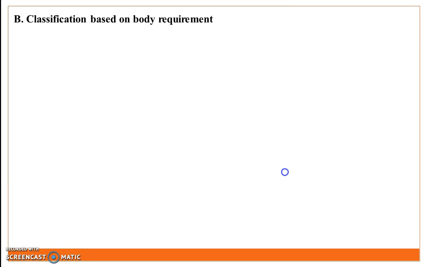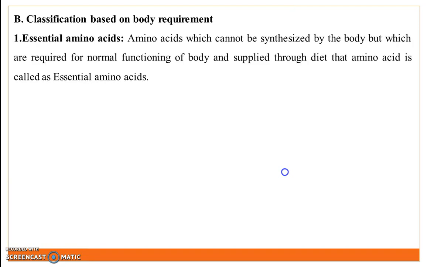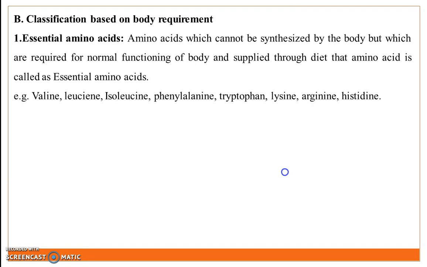Next main subclass is classification based on body requirement. The first subclass is essential amino acid. The amino acid which cannot be synthesized by the body but is required for normal functioning of the body, and is supplied through the diet, is called an essential amino acid. Example: valine, leucine, isoleucine, phenylalanine, tryptophan, lysine, arginine, and histidine.